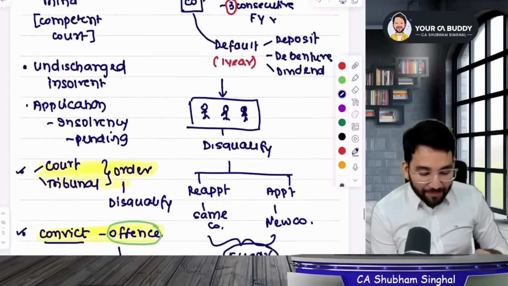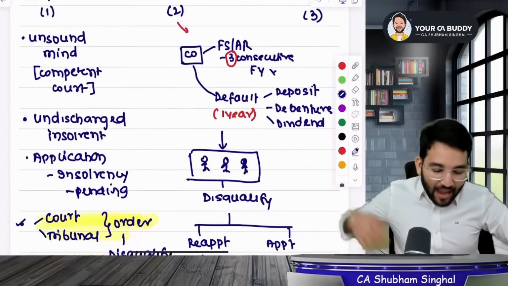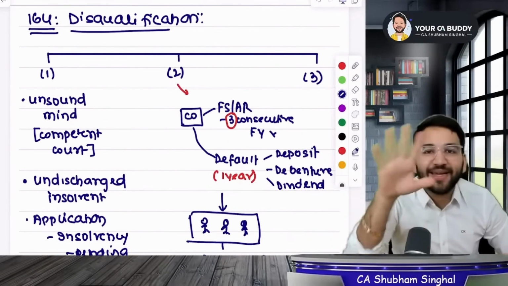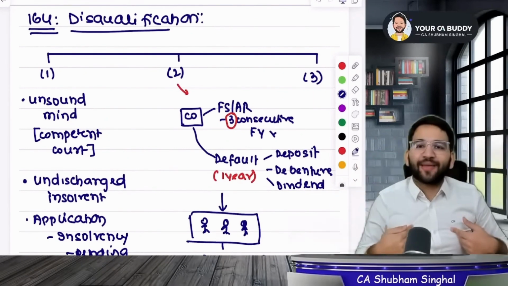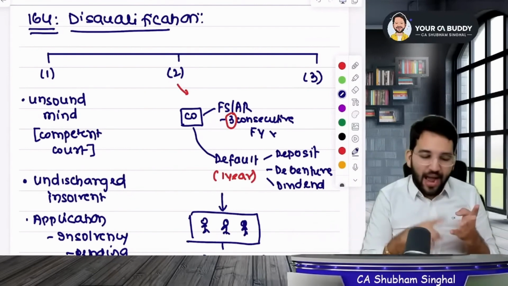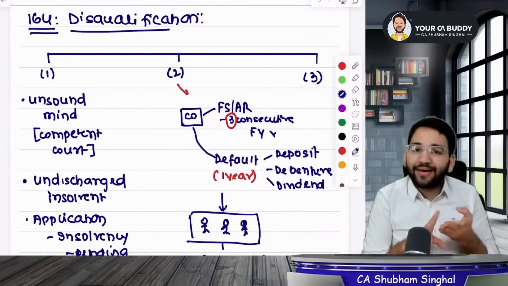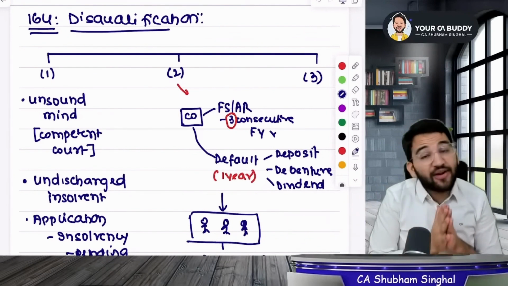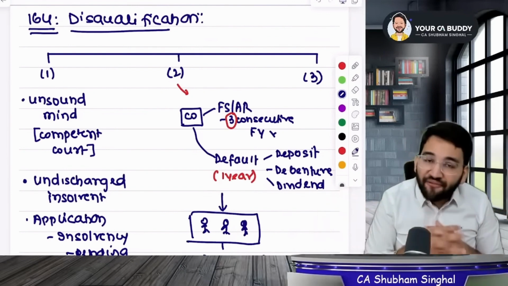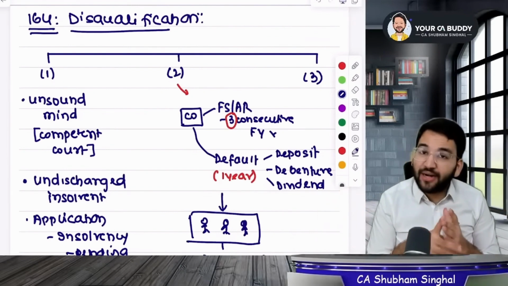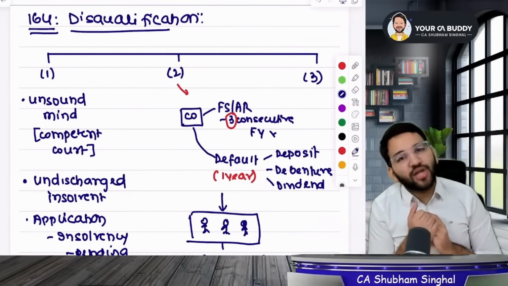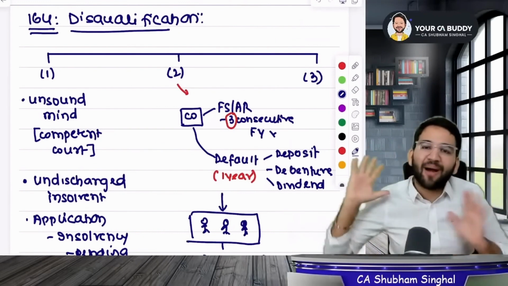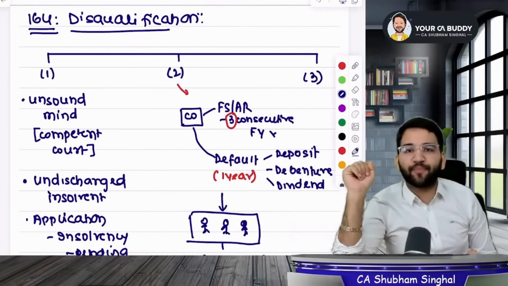Listen to me. I said that your second provision, subsection 2, is very important. You are not being removed because of your own mistake, but for the company's mistake, and you're responsible for the company's mistake. Ram, Shyam and Lakhan were directors of RSL company. If that company has not filed either its annual return or financial statement for 3 consecutive years, or defaults on deposit, debenture and dividend, and that default continues for 1 year, all the directors cannot be reappointed in that company, and they cannot be appointed in a new company. They will be disqualified for 5 years.